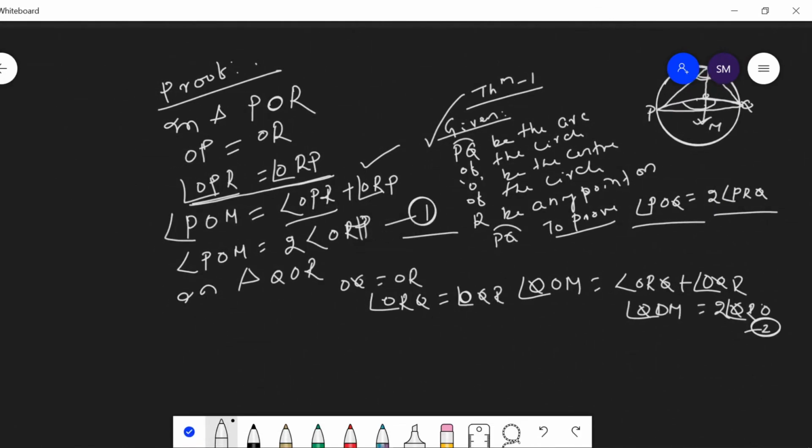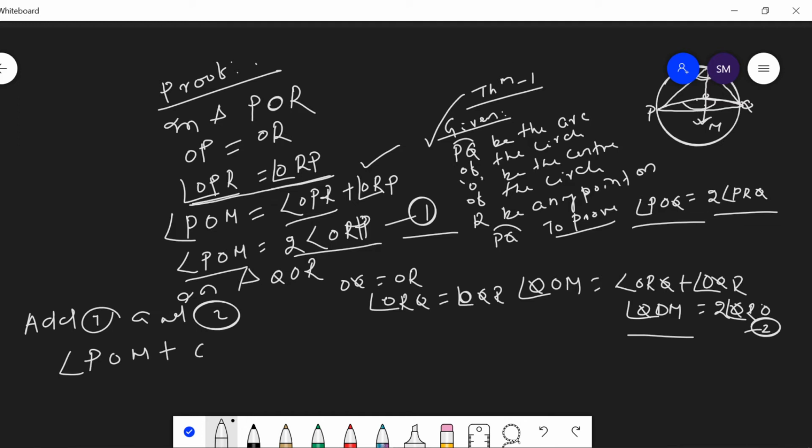Then proof. Then look here. The condition 1 says POM is equal to twice of ORP and QOM is equal to twice of QRO. Then add equation 1 and 2. Add 1 and 2. Then we get